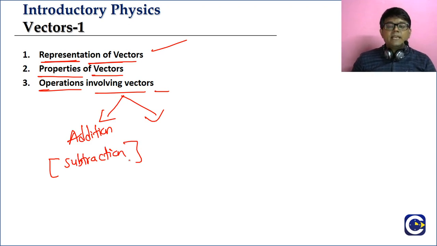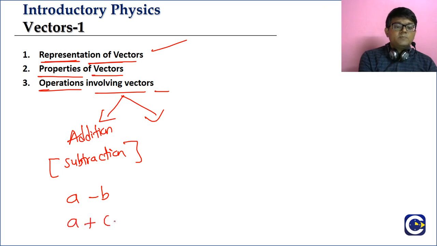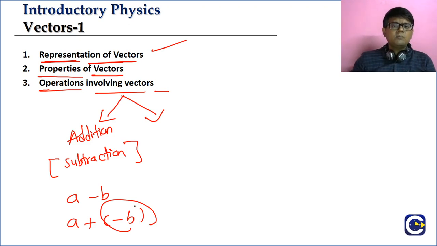For example, normally we have a minus b. We can also think of it as adding minus b to a. That is the way in which we will study subtraction, as a special case of addition.